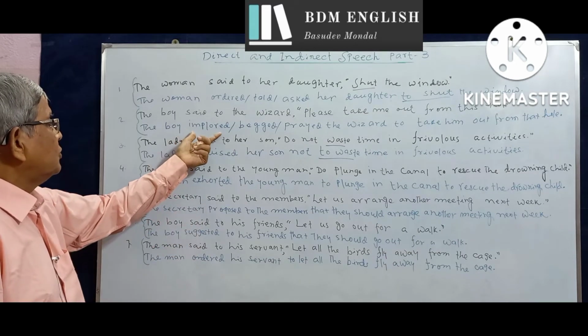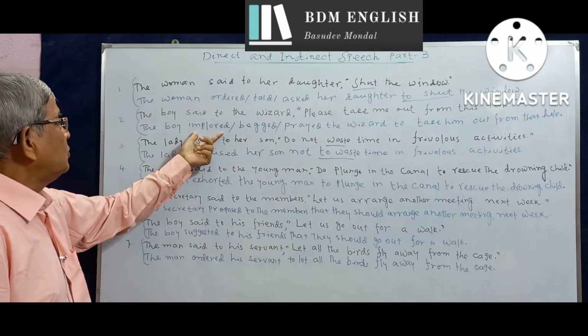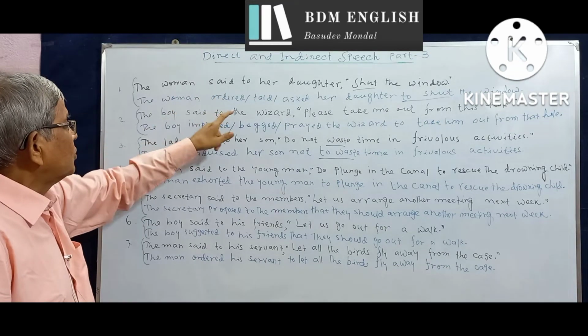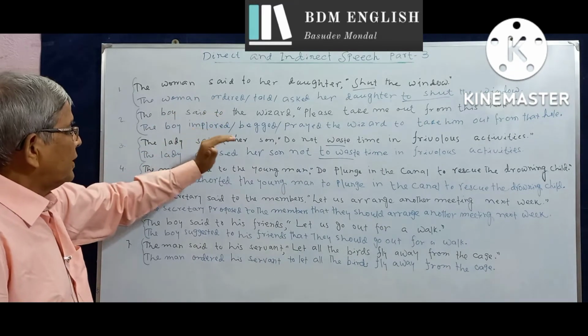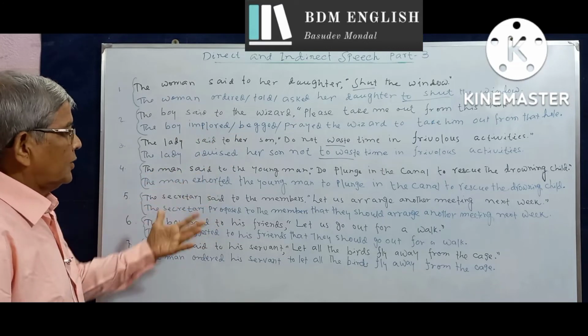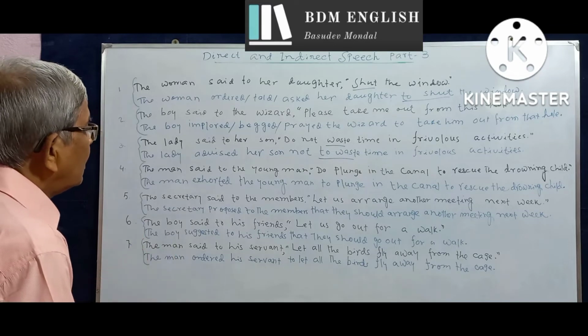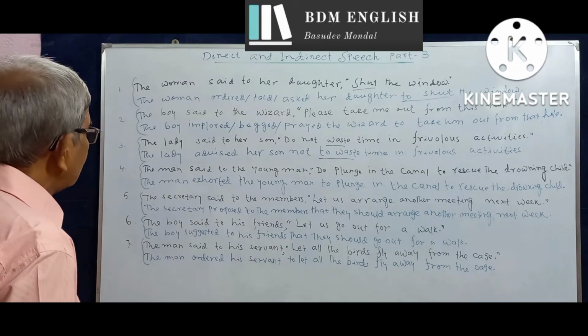It depends on the situation which verb we should use in place of the verb in the direct speech. Sometimes ordered, then implored, begged or prayed, then advised, etc. Whichever is suitable in the context of a particular sentence.